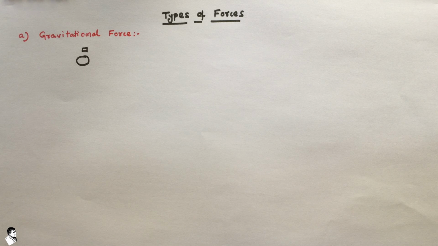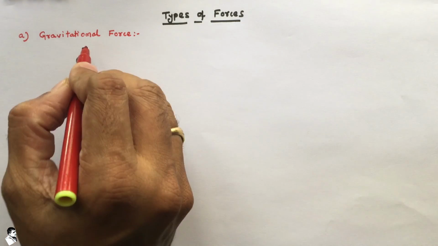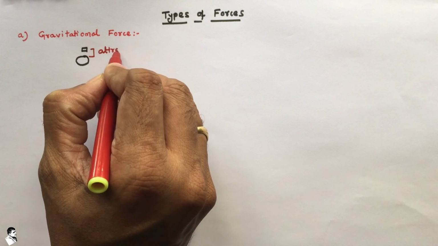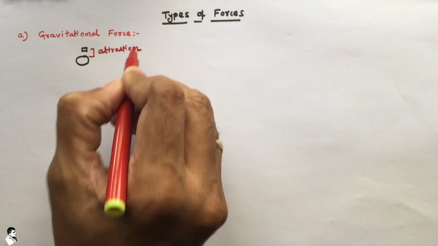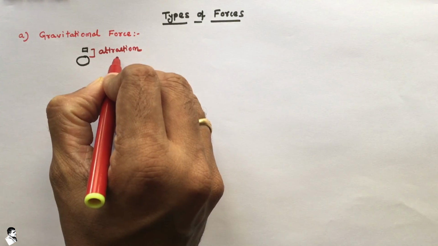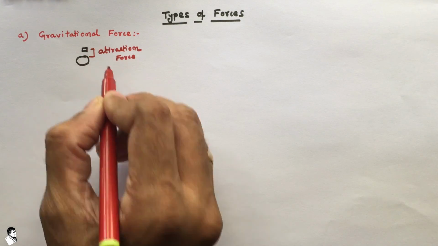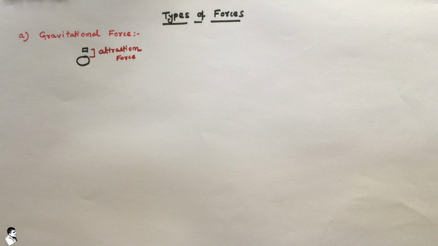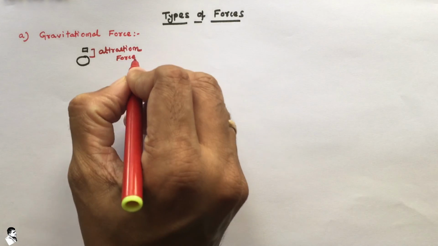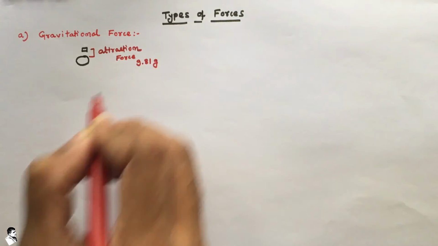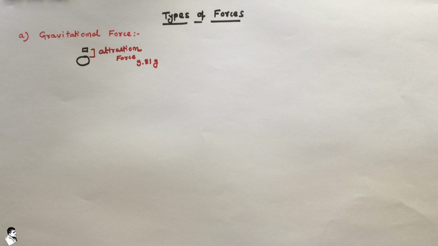That is due to such type of attraction available between the earth and the particle. So that is nothing but gravitational force, and that we take as 9.81 g.